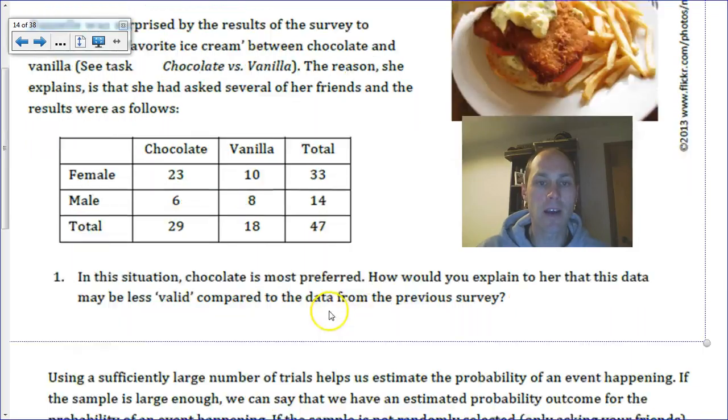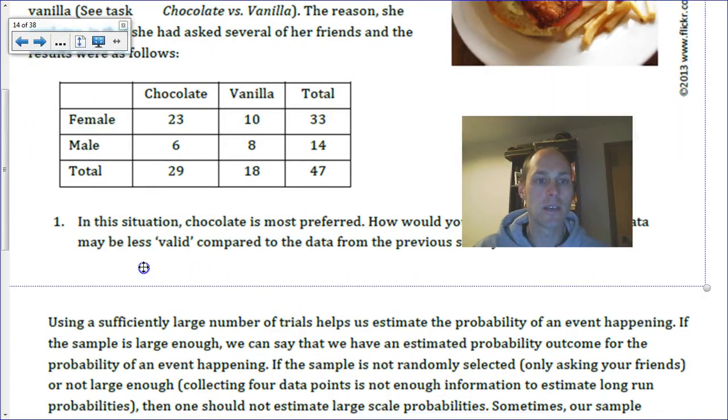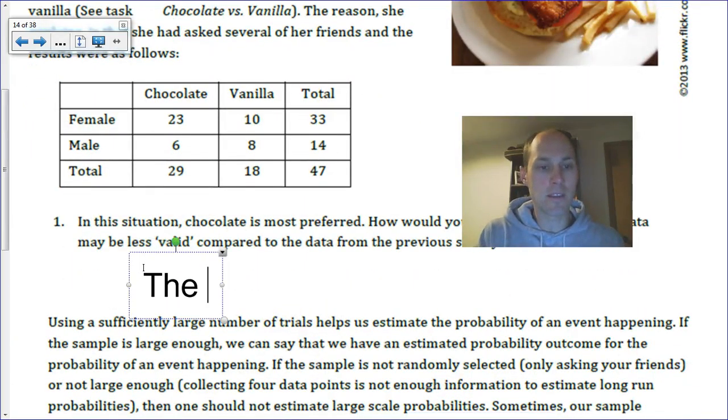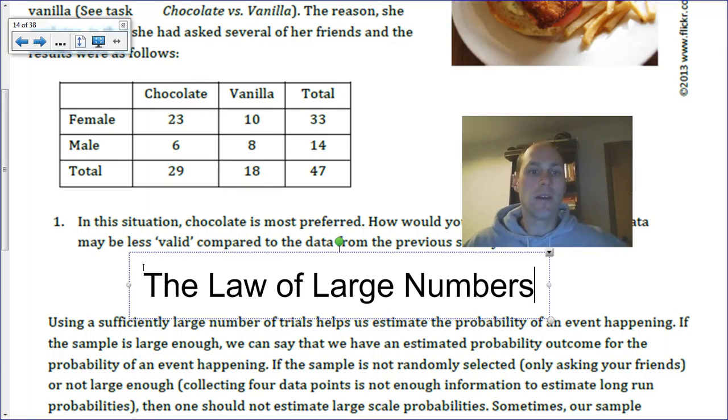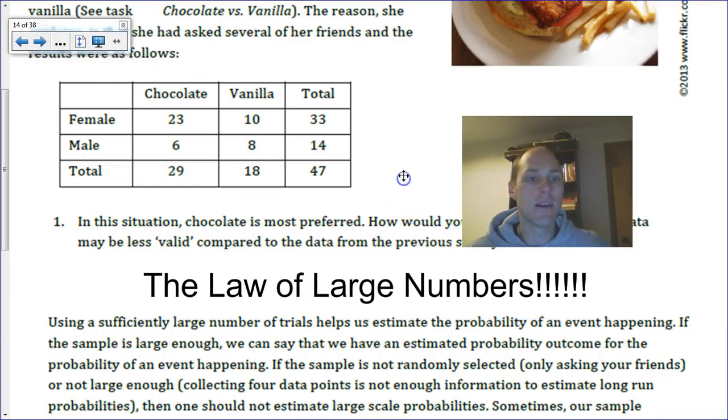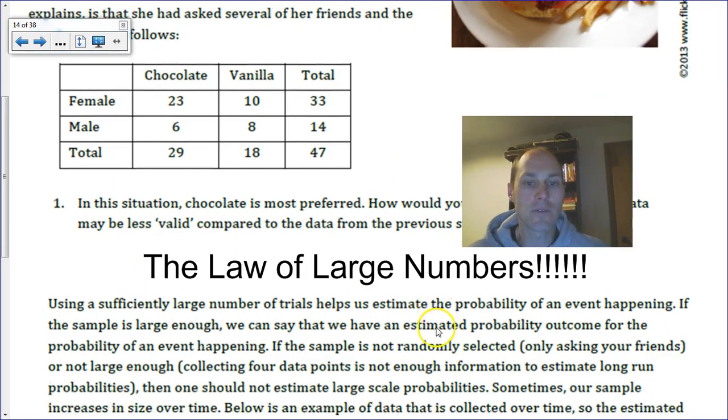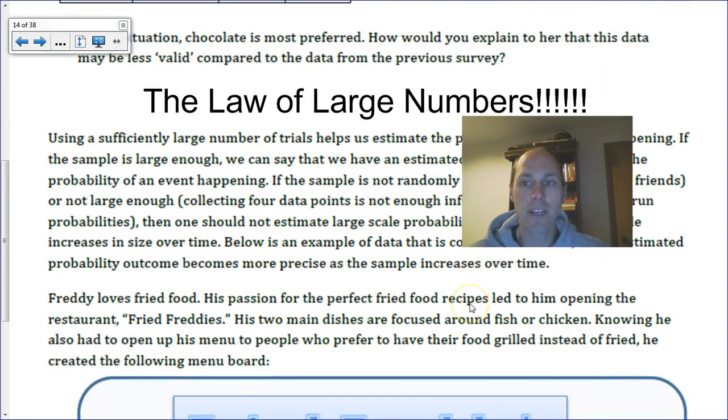So if you think back to the law of large numbers, we would say the law of large numbers states that we need more data in order to make predictions. If we don't have enough data, it could be a random occurrence. So we need lots of numbers in order to make this true. So using a sufficiently large number of trials helps us estimate a probability of an event happening.